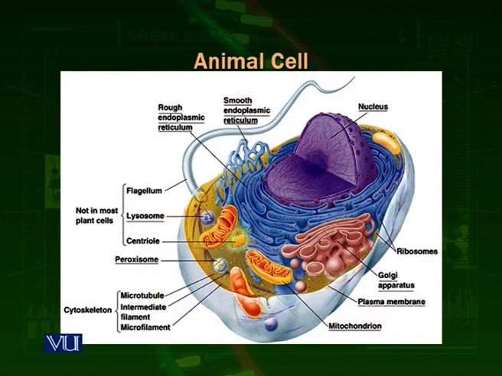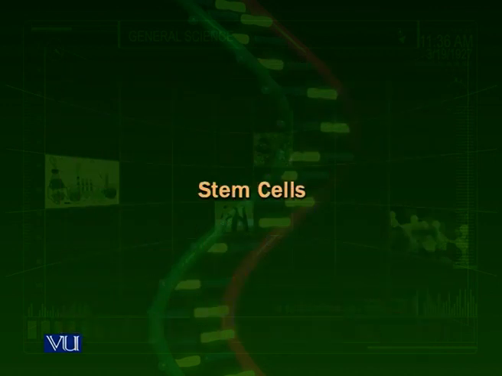In this diagram, you can see an animal cell. An animal cell is different from a plant cell in the sense that it doesn't have a cell wall. It is covered by only a cell membrane. Inside, you can observe almost the same organelles like the nucleus, mitochondria, the endoplasmic reticulum, Golgi bodies, ribosomes, and a lot of other organelles. There is still another type of cells called stem cells.